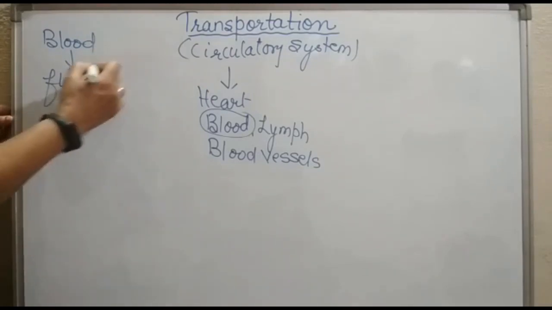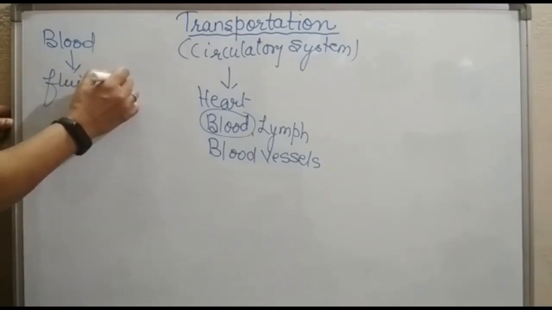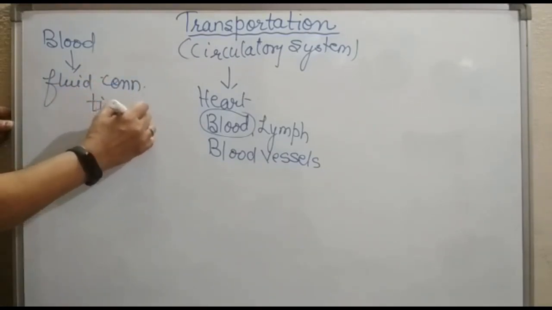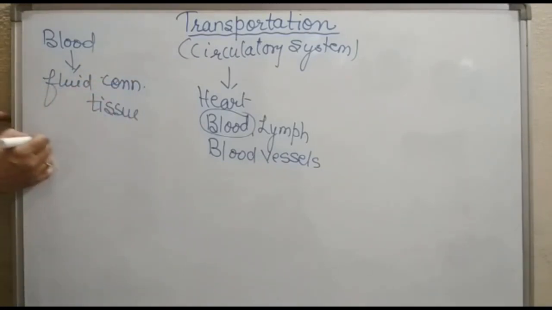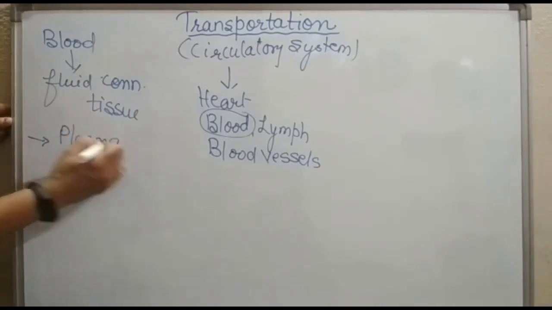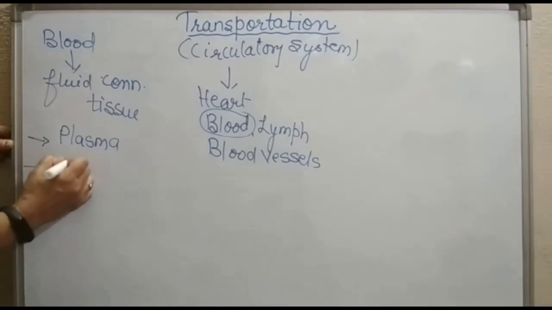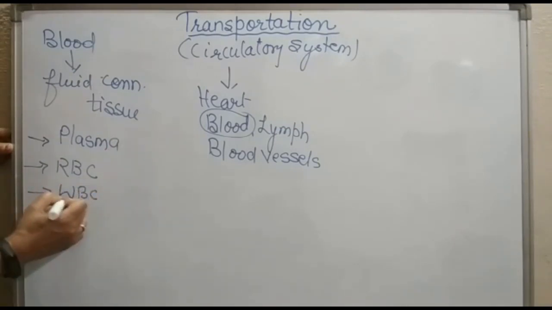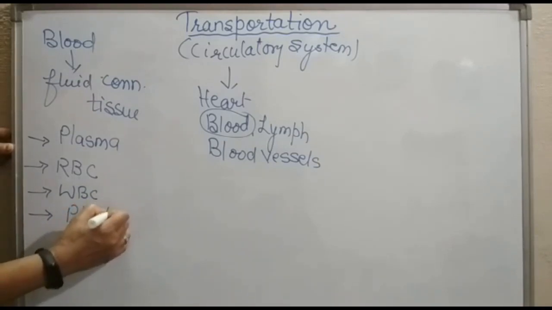And what are the components of blood? The components of blood are plasma, then RBC, that is red blood cells, then WBC, that is white blood cells, and platelets.